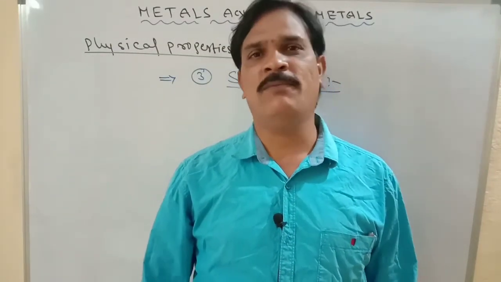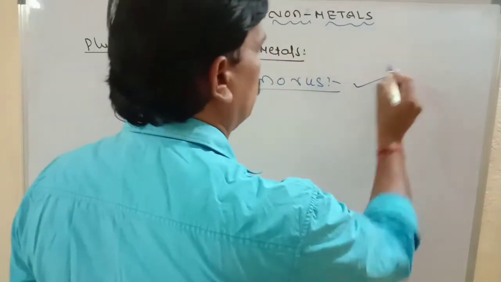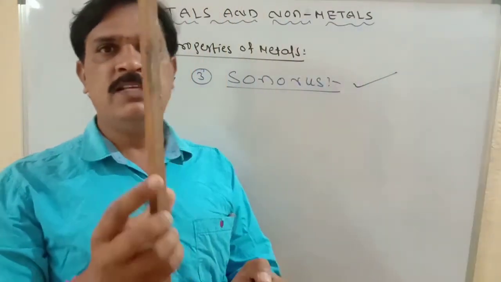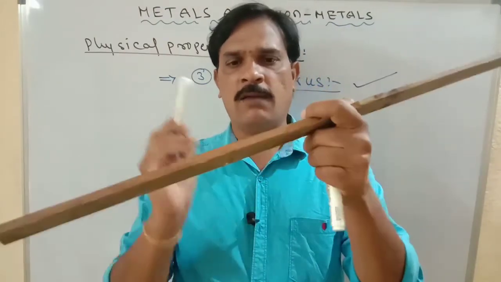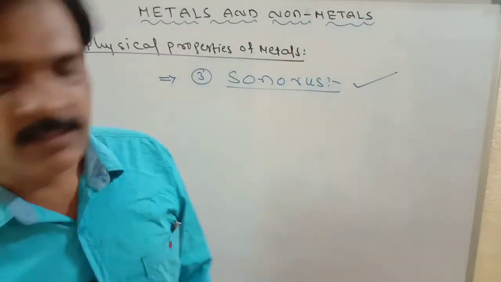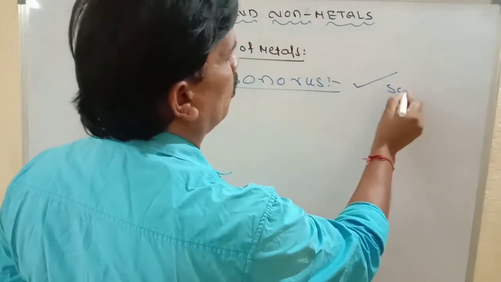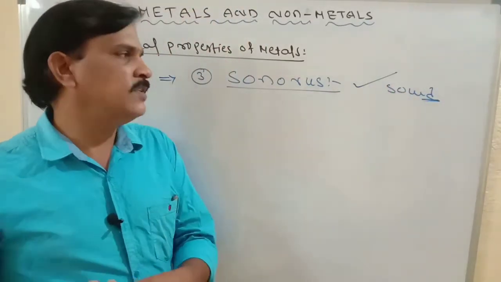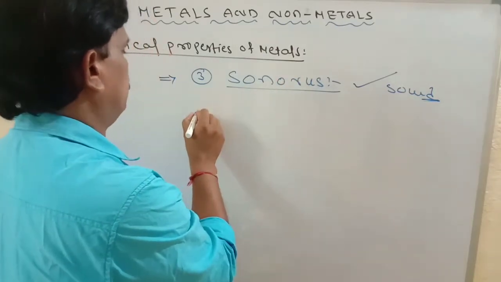These are all made up of metals only. Wood is non-metal because it is made up of carbon, which won't give any sound. But metals are sonorous, giving sound when hit with other metals.